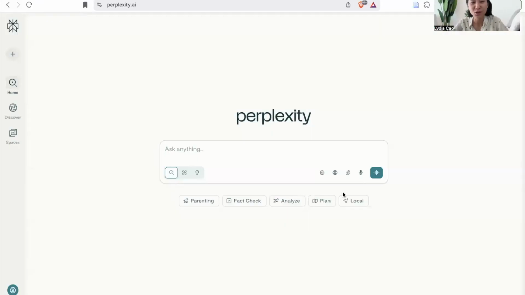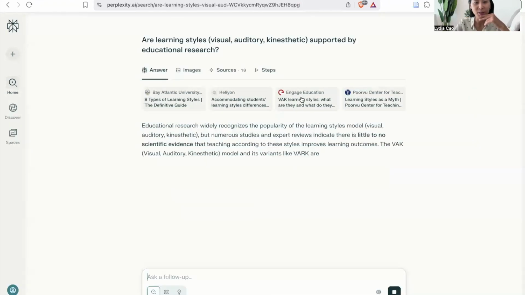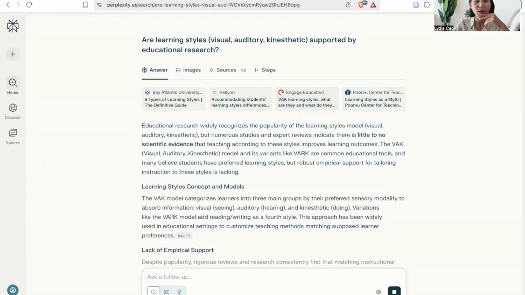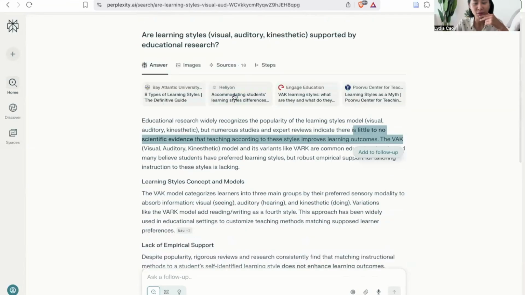The last tool I would like to show you is Perplexity. So this is another AI search tool that actually searches the internet to answer your questions. So here I'm going to put in the same prompt. It's asking me to sign up. Just as what we've seen before, it finds citations to actually answer your question. So here it says it's popular, but there is no scientific evidence. Again, you can see where it has got its information.